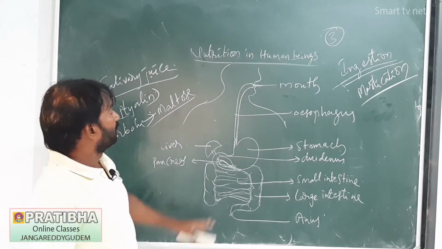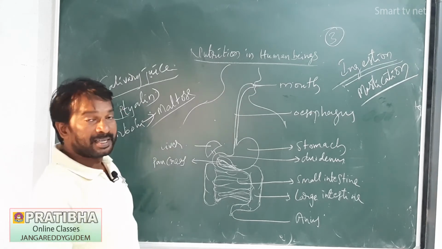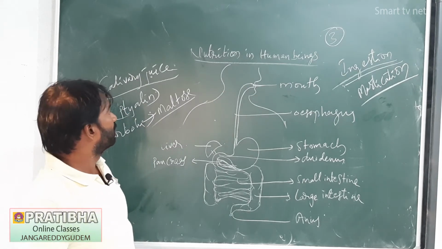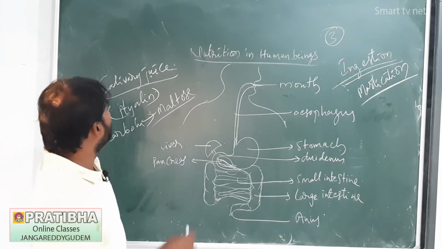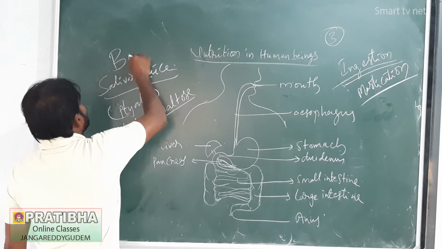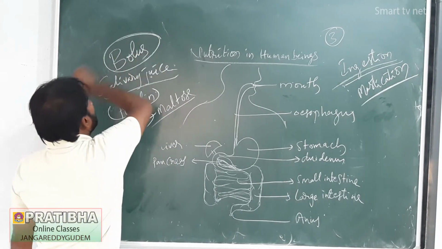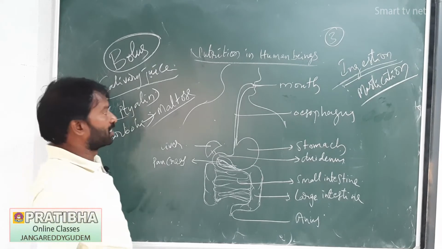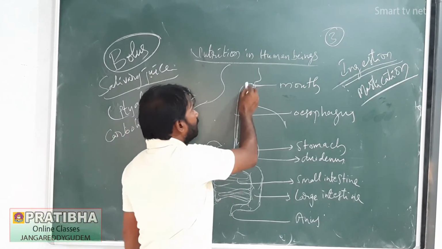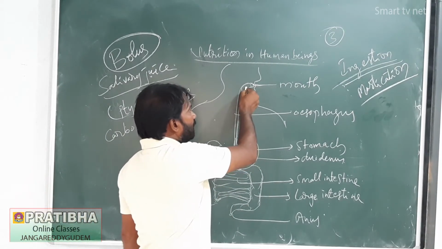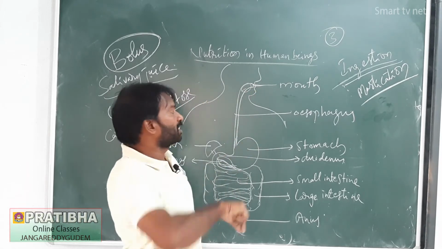Next, the partially digested food mixed with the saliva is called the bolus, a ball-like structure.